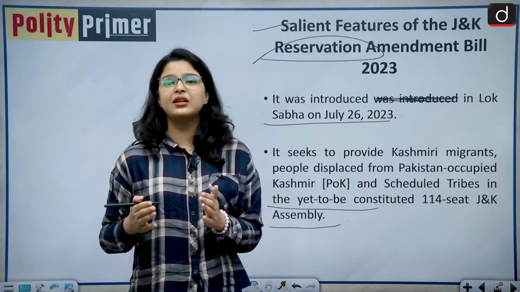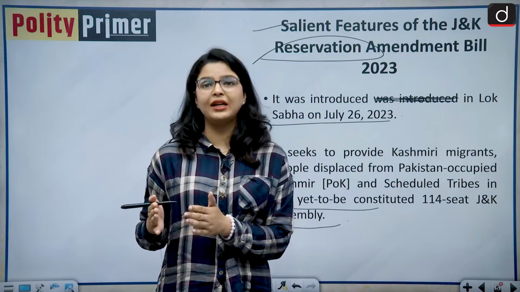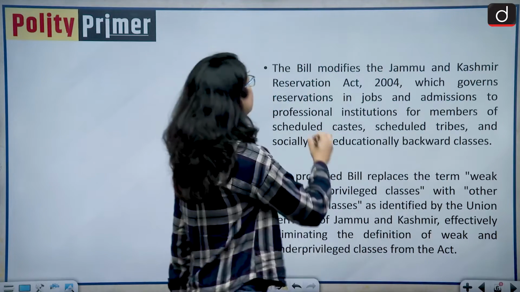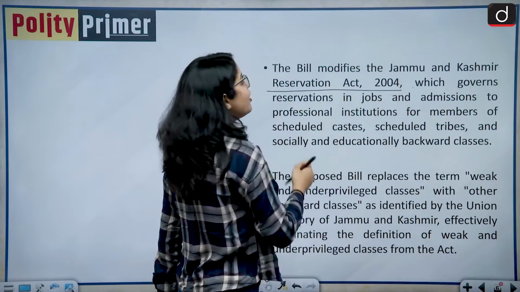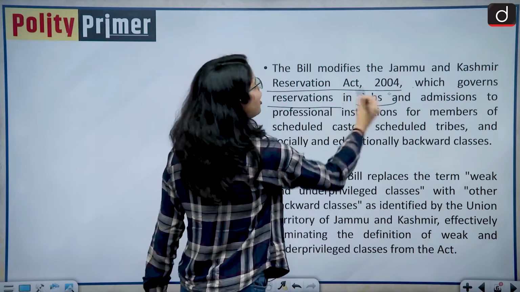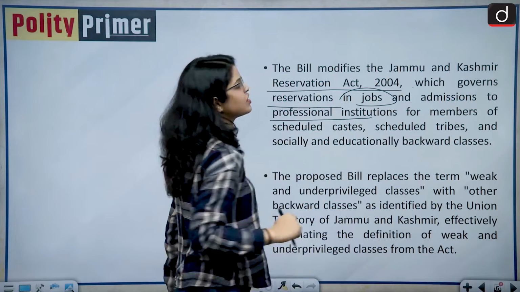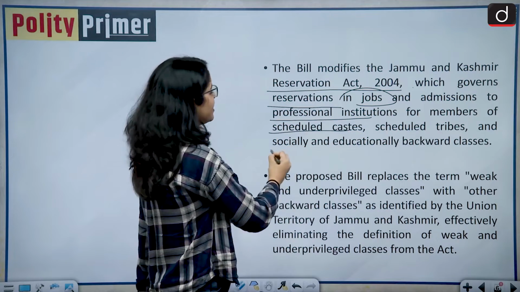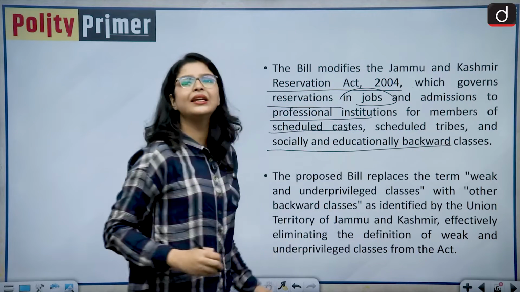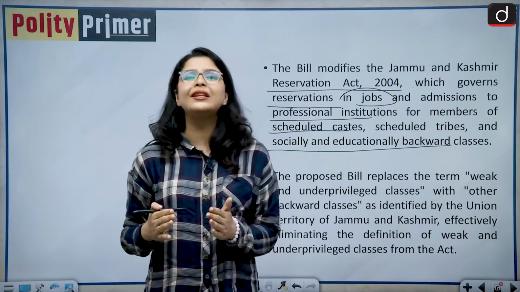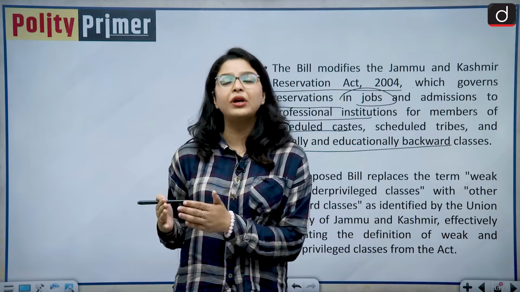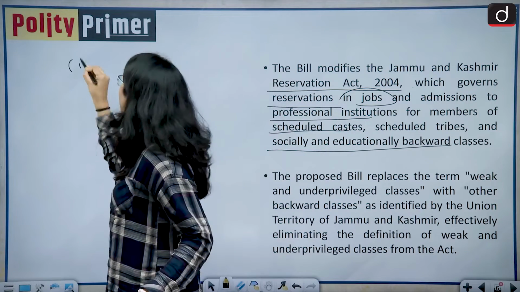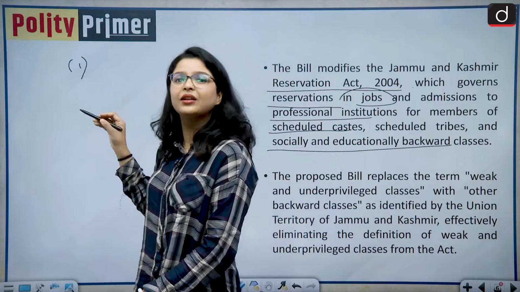Okay, so this legislation becomes very important and it seeks to replace the Jammu and Kashmir Reservation Act of 2004, which governs reservations in jobs and admissions to the professional institutions for members of the scheduled castes, scheduled tribes and socially and economically backward classes. So who are these socially and economically backward classes as per this Act of 2004? They are people who are residing at villages